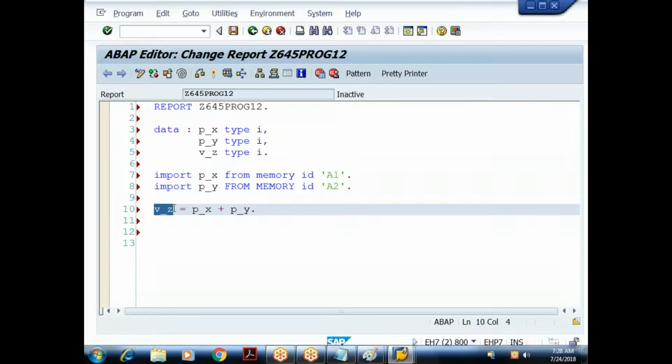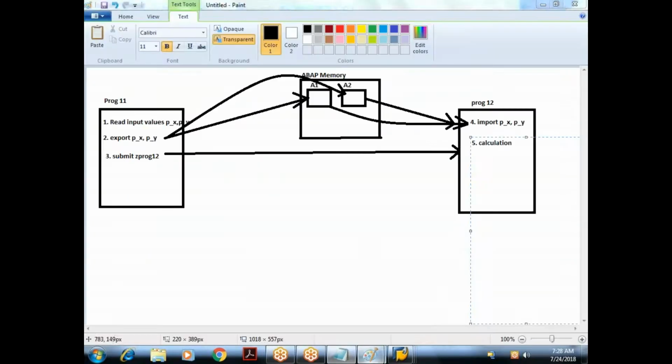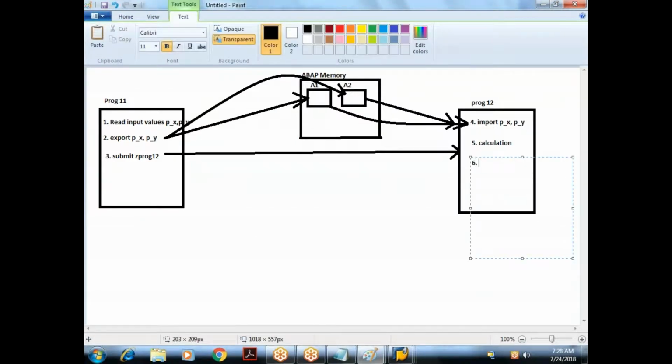I have to export this value to what? ABAP memory. So here in the target program, after doing the calculation, also what? Export v underscore z to what? To memory ID. Some identification I'll give it as something what? A3. Export v underscore z to memory ID A3. So what happens now? After doing the calculation, the sixth step that I am doing is what? Export v underscore z.